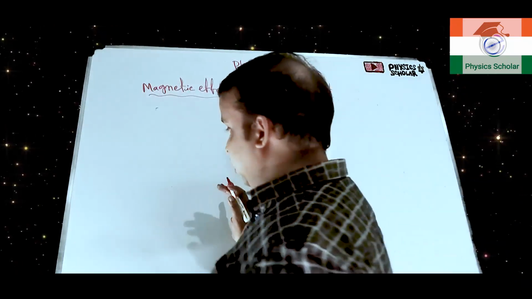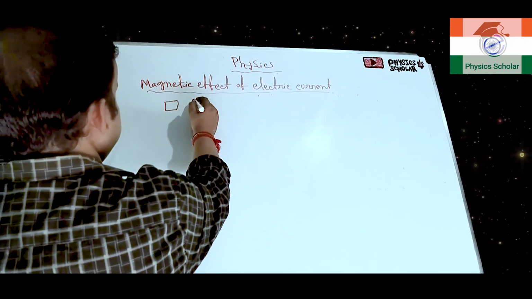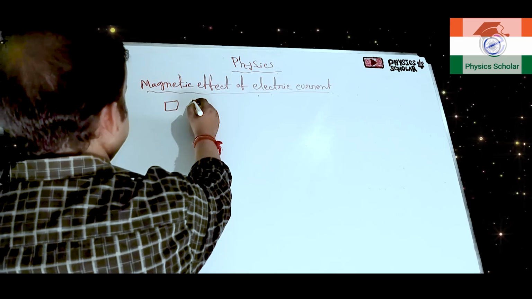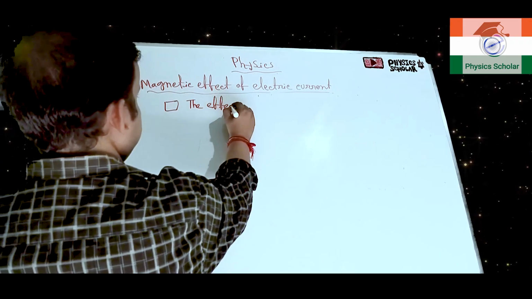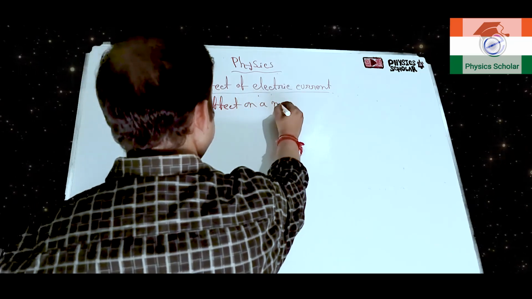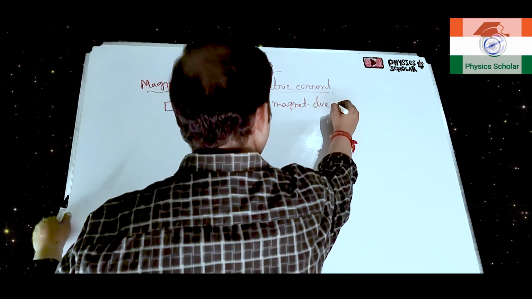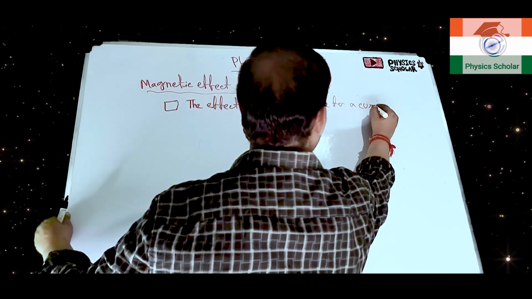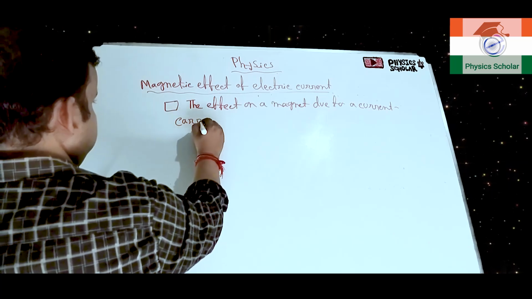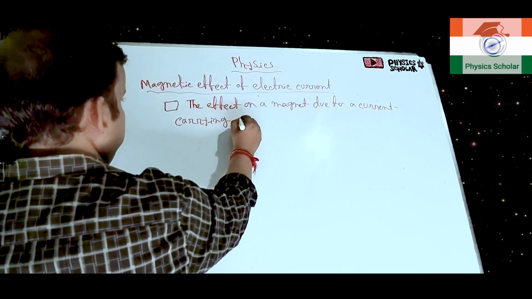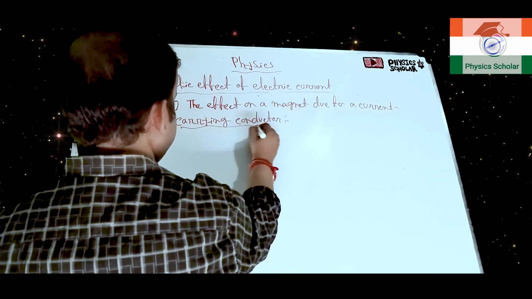So students, now we will learn the effect on a magnet due to a current carrying conductor.